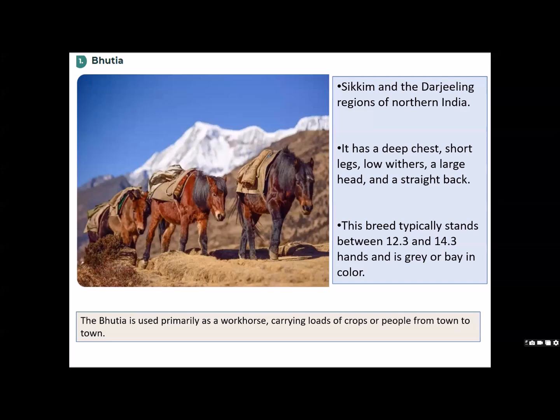This breed typically stands between 12.3 and 14.3. Highest is 14.3. Okay. And the color is either gray or bay in color. Colors का भी एक क्लास है, वो भी हम डिस्कस करेंगे. बट ग्रे, the what you see in the photograph, that color is called bay. ठीक है, जो आपको दिख रहा है, that's a bay in color. Okay. This Bhutia is primarily used as a work horse carrying load of crops, people from town to town.